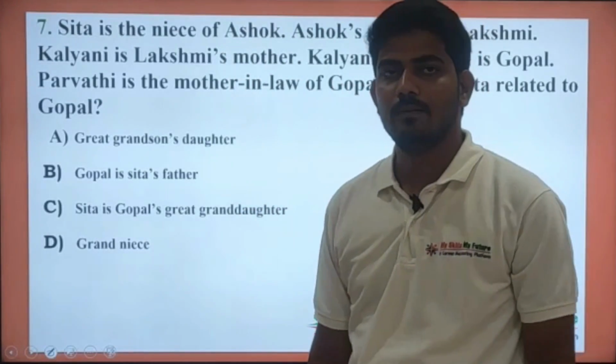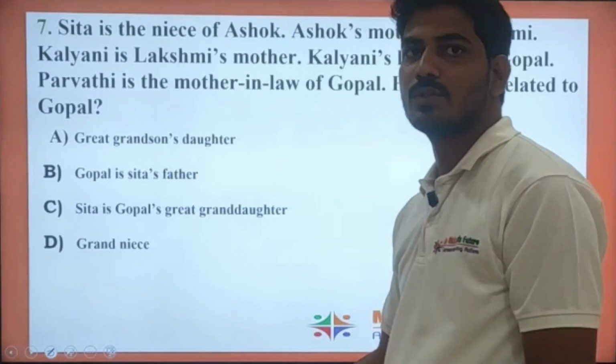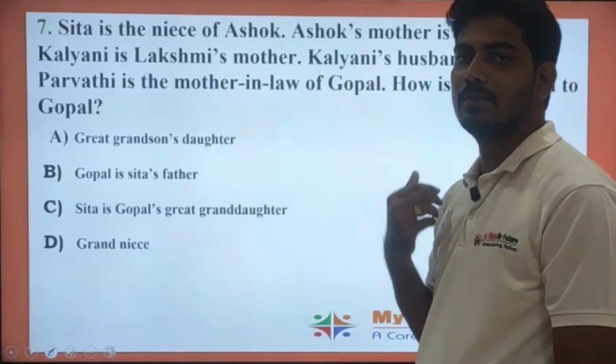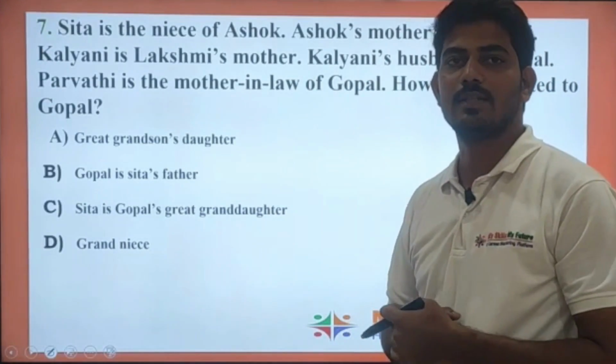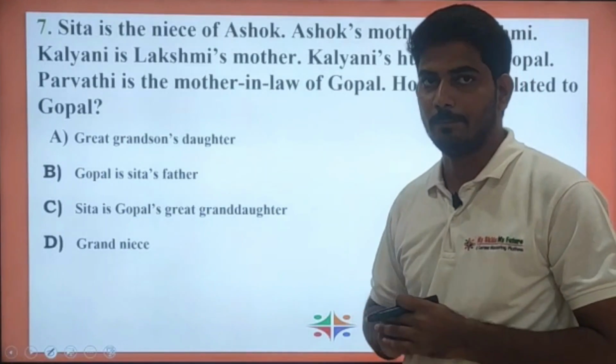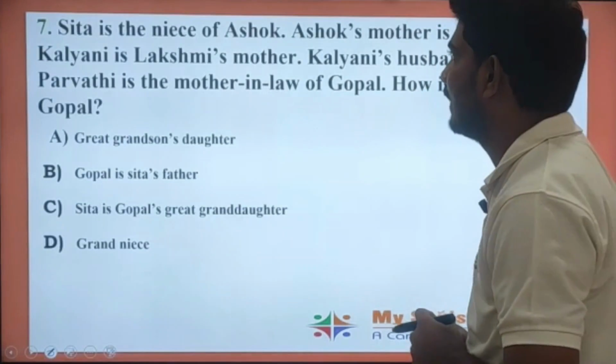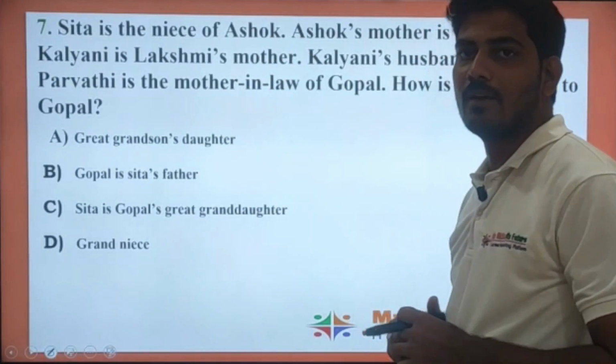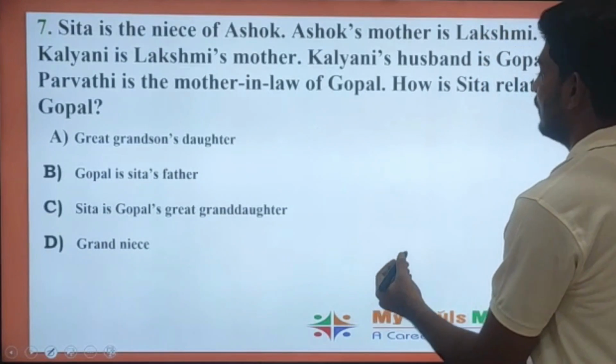See this question, and this is one of the typical question and most important question. If you understand this question, you will be able to solve any of the questions in blood relation under this model. Let us try arranging this one. Sita is the niece of Ashok. Suppose if Ashok was here,